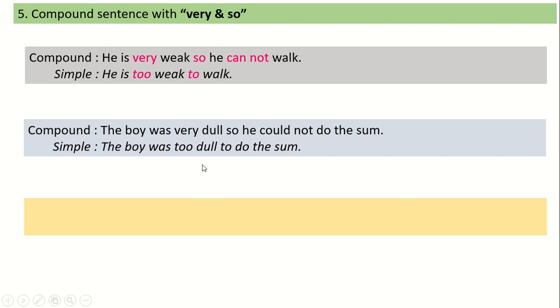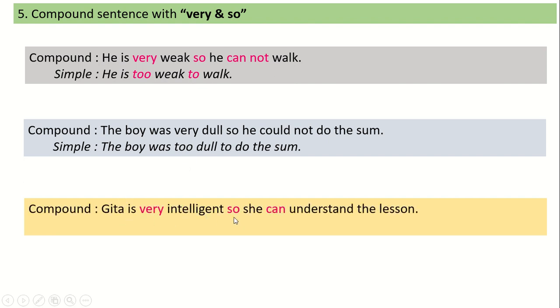Next we will see the example. There we will use enough instead of this too. How is that? Gita is very intelligent, so she can understand the lesson. To make it simple: Gita is intelligent enough to understand the lesson. You see, we use enough here.